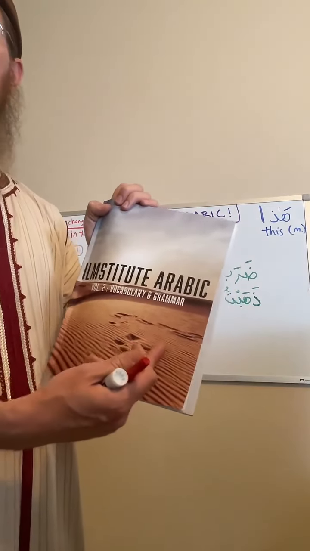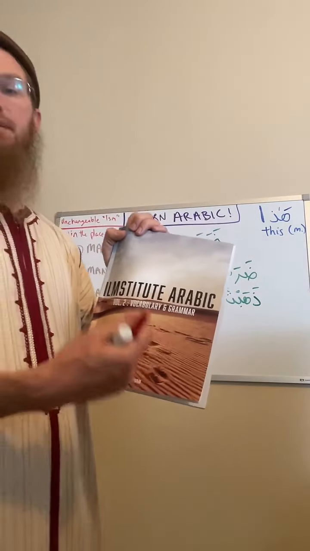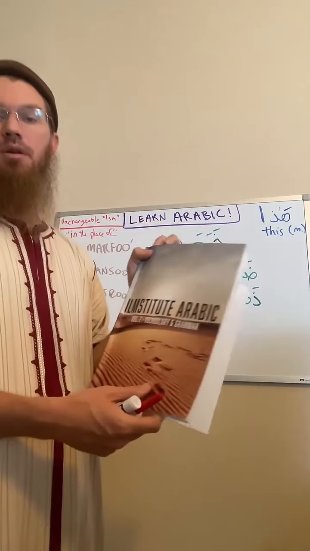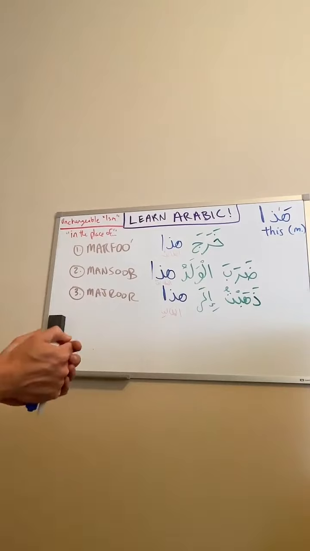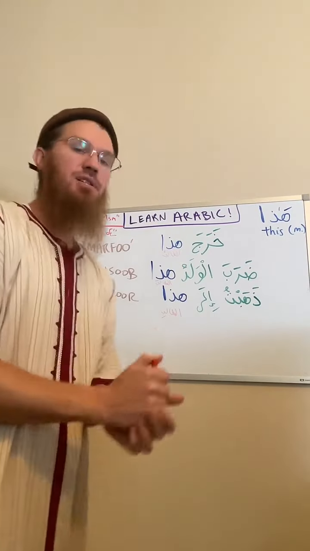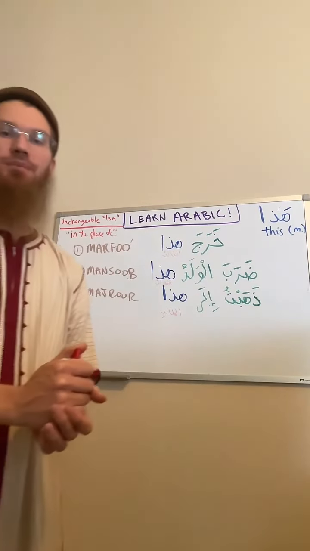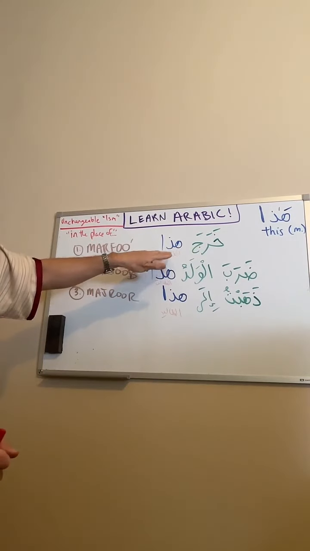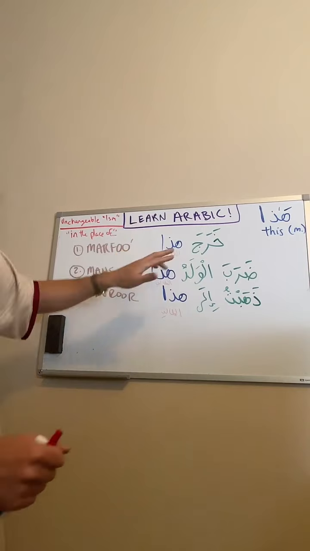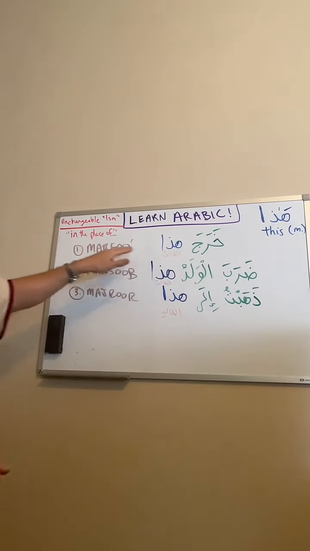It's called vocabulary and grammar because along with every single lesson, I'm teaching you vocabulary to go along with the grammar. So just to reemphasize, in the previous lesson, we talked about the changeable ism. We used a talib as an example. For example, kharaja at-talibu, it will take the dhamma because that's the default state and it will be said to be in a state of marfu'.